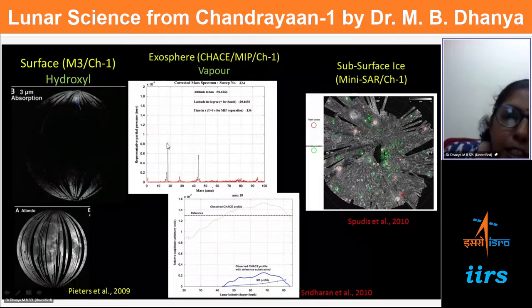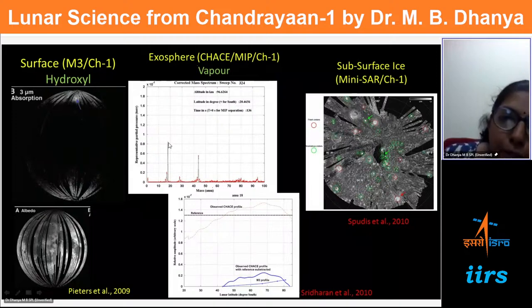If you see here, there is a peak at 18 AMU, which gave a hint that something is sitting at 18 AMU. H2O corresponds to 18 AMU. Because the atomic mass unit is an indication of mass, the source can be either an atom or a molecule, so H2O is one candidate for 18 AMU.